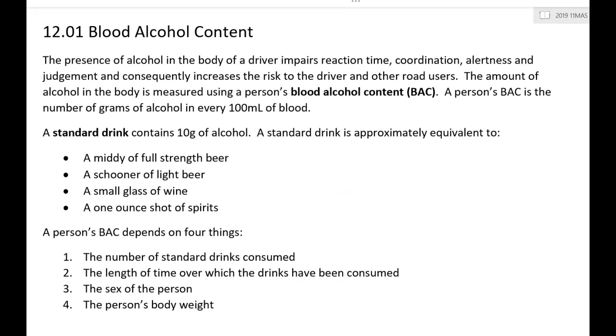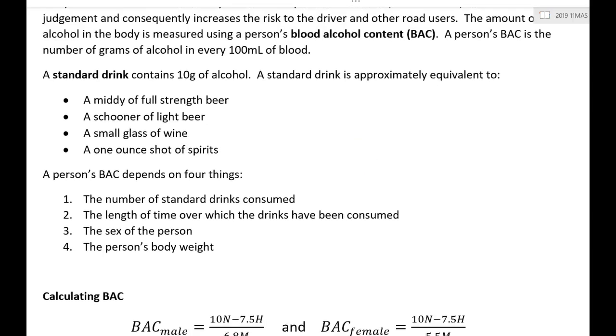Now we've got listed here 4 things that affect your blood alcohol content. The number of standard drinks that you've consumed. I'm going to skip the second one for the time being. The sex of the person, so male or female. There is a difference there because of the body composition, how much blood you have. Related to the person's body weight, your mass, if you like. So those 3 things, and also the length of time. Well, this is a little complicated. Since you started drinking, since you ended drinking, we're just going to say it's the length of time over which you have been drinking, so essentially since you started. But that's a little bit iffy.